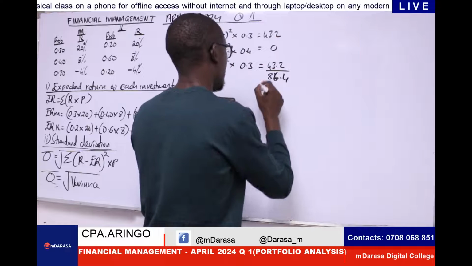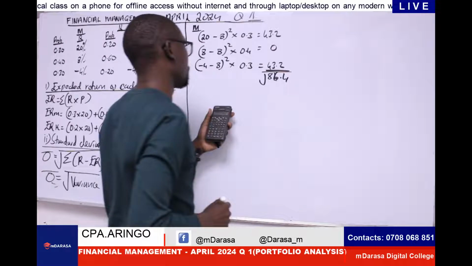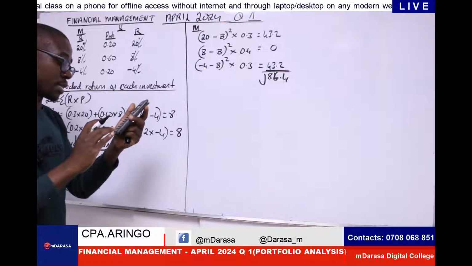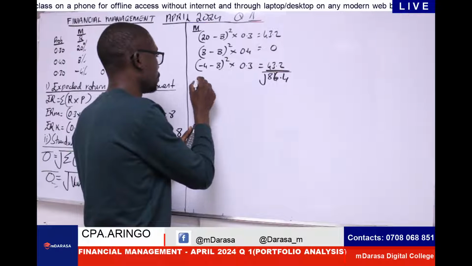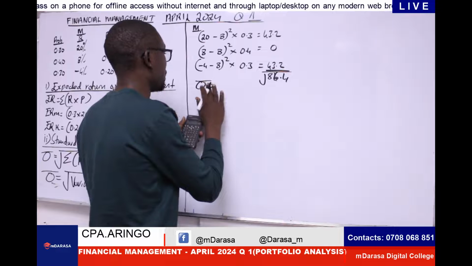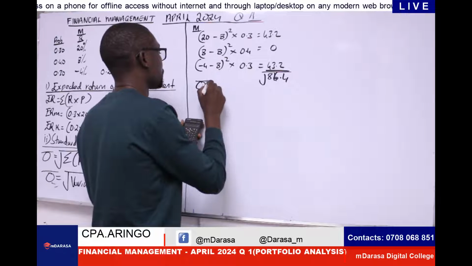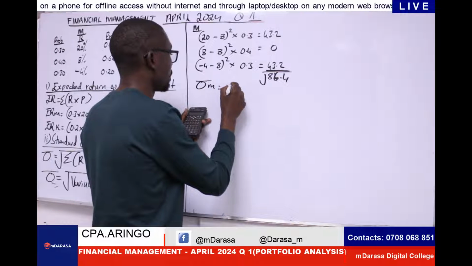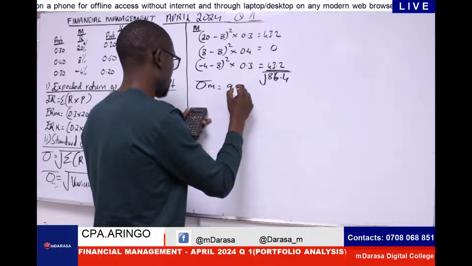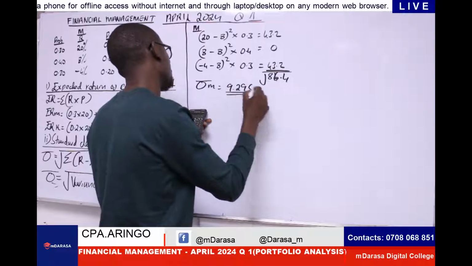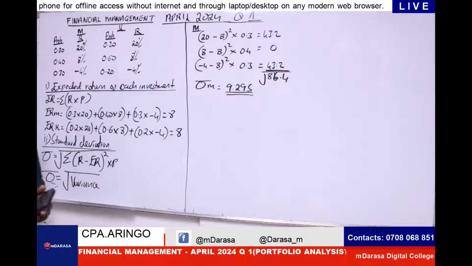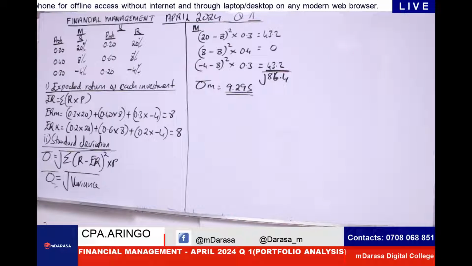86.4. I need to do what? Square root. So the square root of my answer should give my standard deviation of M. I'd be having 9.295. Standard deviation of M. I should be having it at that point.